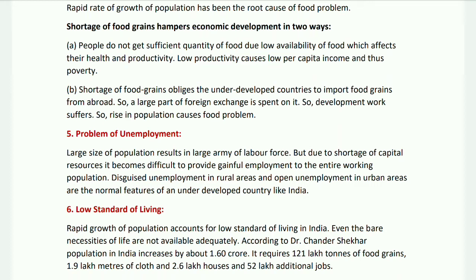B. Shortage of food grains obliges the underdeveloped countries to import food grains from abroad. So a large part of foreign exchange is spent on it. So development work suffers. So rise in population causes the food problem.